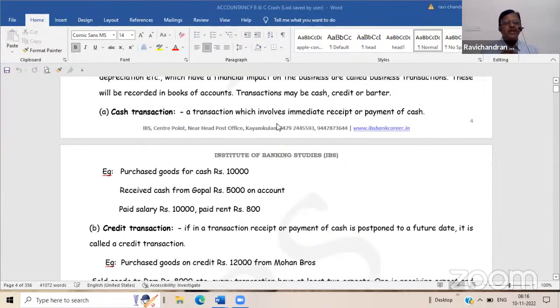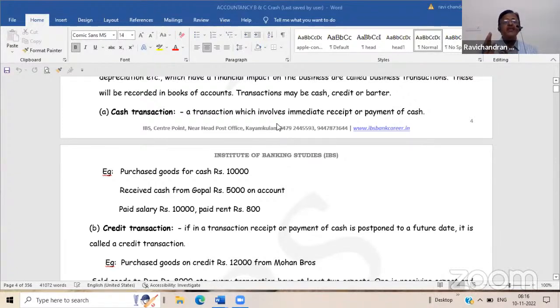One example we have given here in our book: purchased goods for cash. Normally a business organization will purchase goods for the purpose of resale. So this business unit has purchased goods for cash. Since the cash payment is immediately effected, we can say that it is a cash transaction.